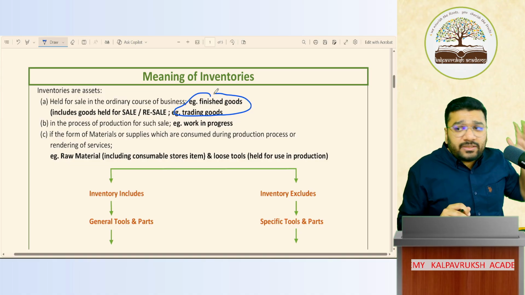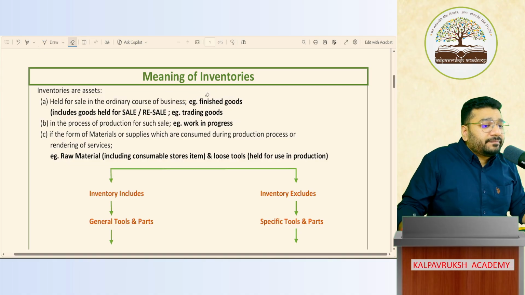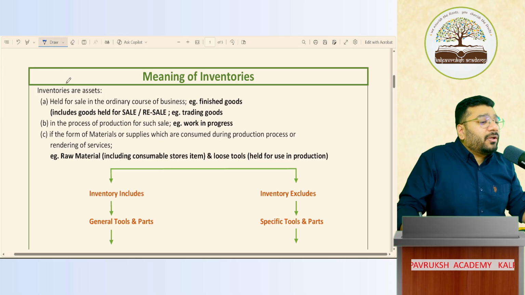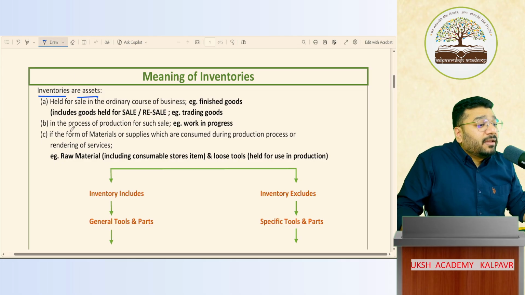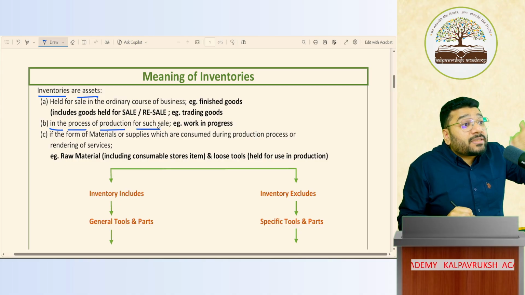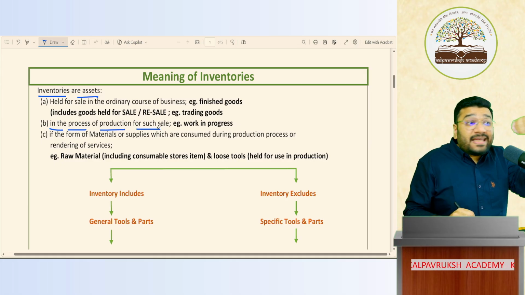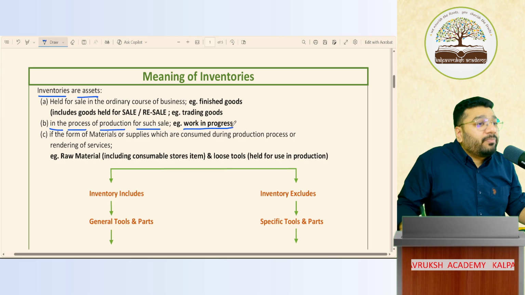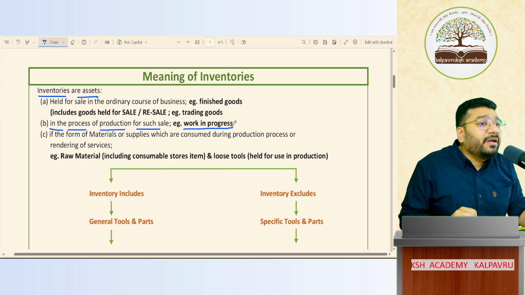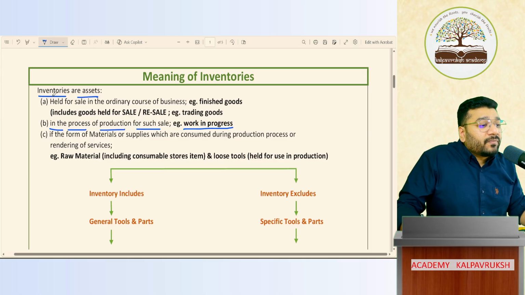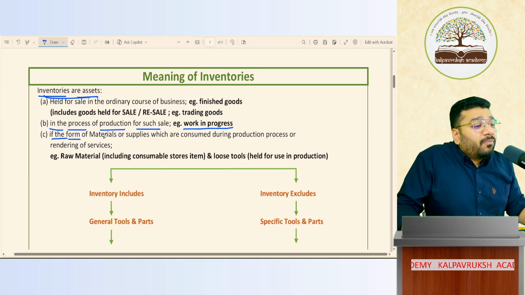Tell me if your interpretation is different or the same. Same? Okay. The second line tells about inventories being assets in the process of production for such sale. Something which is in the process of production, what is it? Work in progress. So the second line talks about work in progress. Third, inventories are assets in the form of materials.